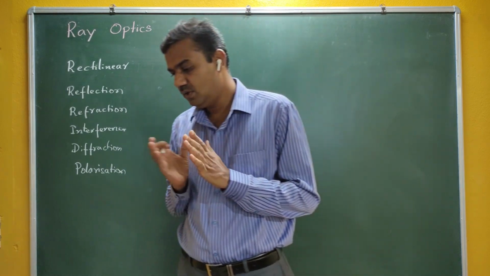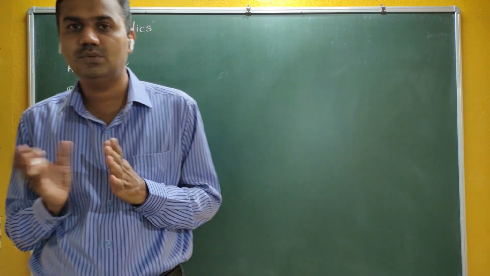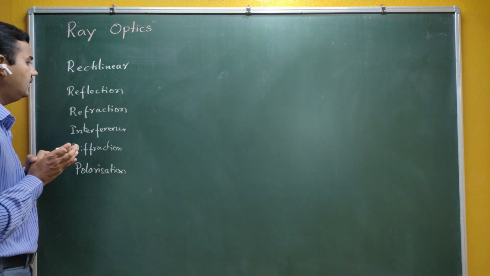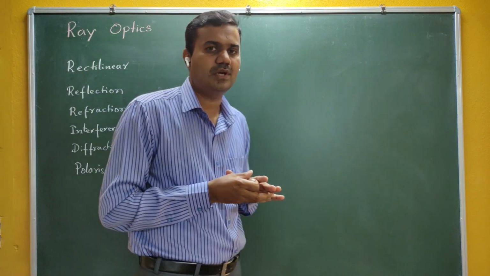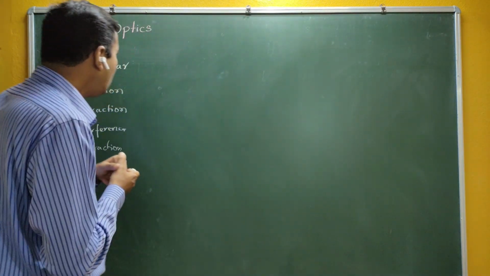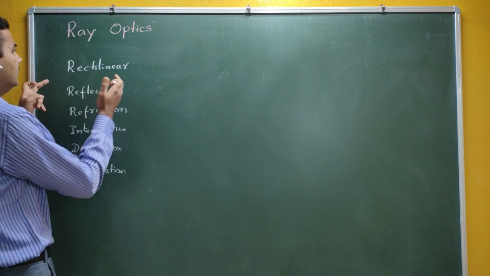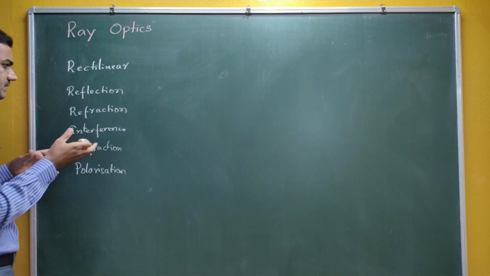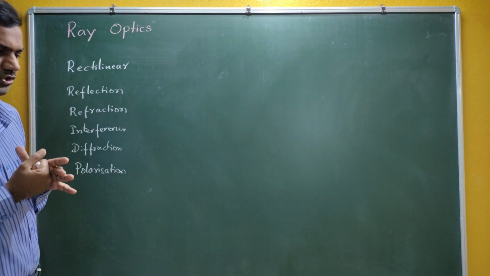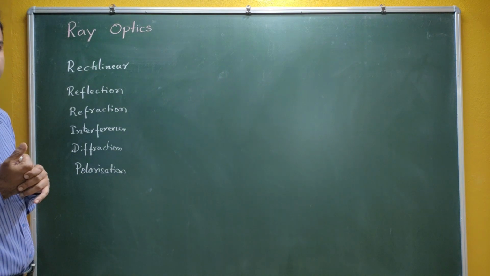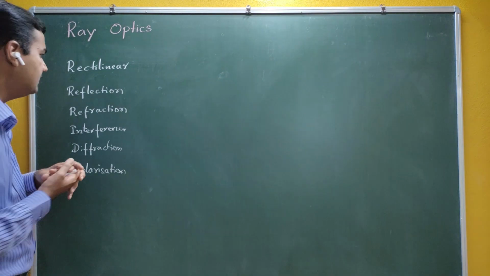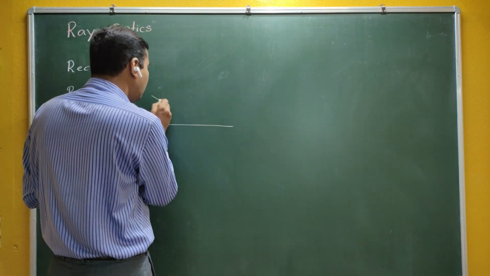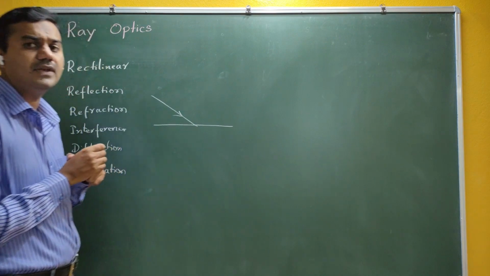Why are we classifying optics into two categories, ray and wave? Ray optics, in higher level books, is also called geometrical optics. Why are we calling it ray optics? To explain phenomena like rectilinear propagation, reflection and refraction, and some other phenomena like dispersion and scattering, we are interested in the path of light. The path of light is enough.